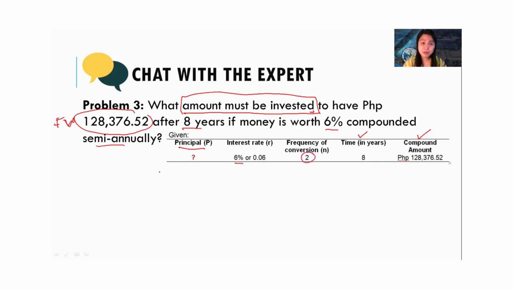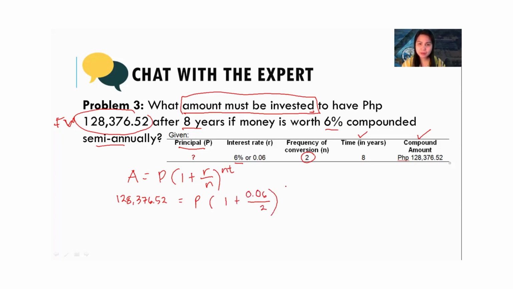So we're looking for the principal, but we'll still use the same formula. Our compound amount is 128,376.52. Principal is missing. (1 plus R over N) to the power of N times T.